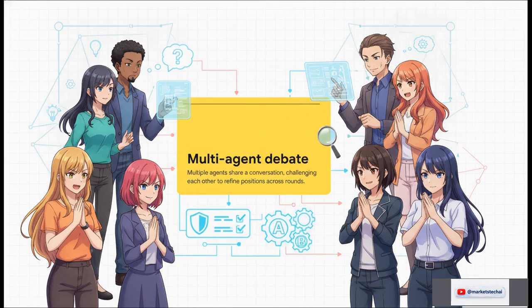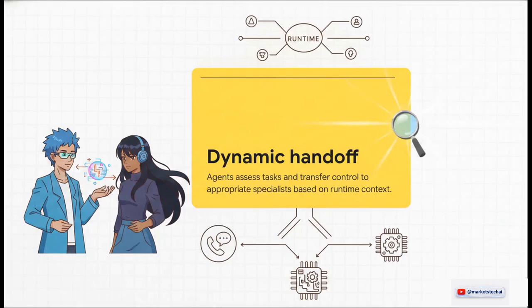Basically, anytime absolute accuracy is way more critical than speed. Coming in at number 5 is dynamic handoff. Now, unlike the top-down orchestrator we talked about earlier, this is a highly decentralized approach. The agents assess the task themselves and dynamically route control to the right specialist right at runtime. This really shines when you don't know the expertise requirements up front.